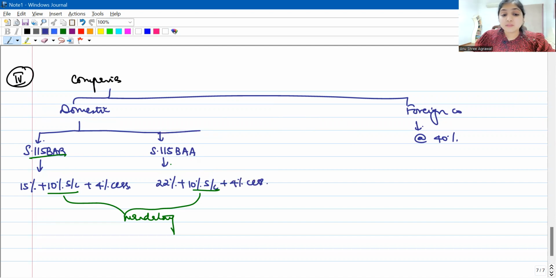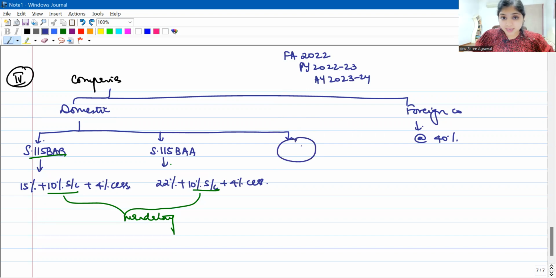Okay, if 115BAA conditions also are not getting fulfilled, then what do you do? Like for example, for our May 2023 examination, our applicable Finance Act is 2022, which is applicable to previous year 22-23, applicable to assessment year 23-24. Now what you will do is, you're trying to identify what tax rate will apply for the company in previous year 22-23.